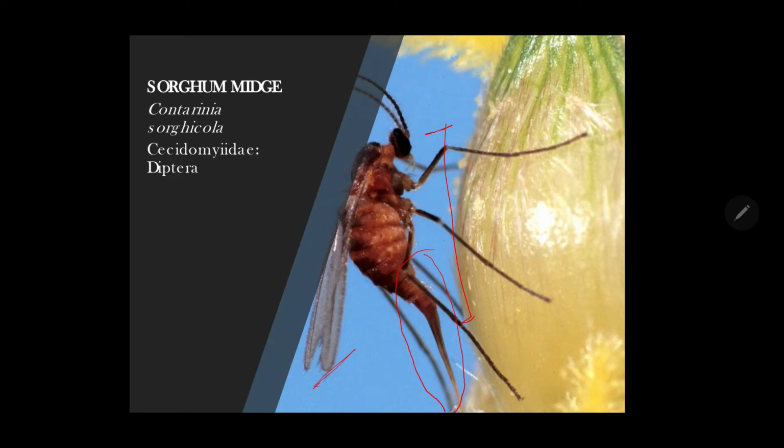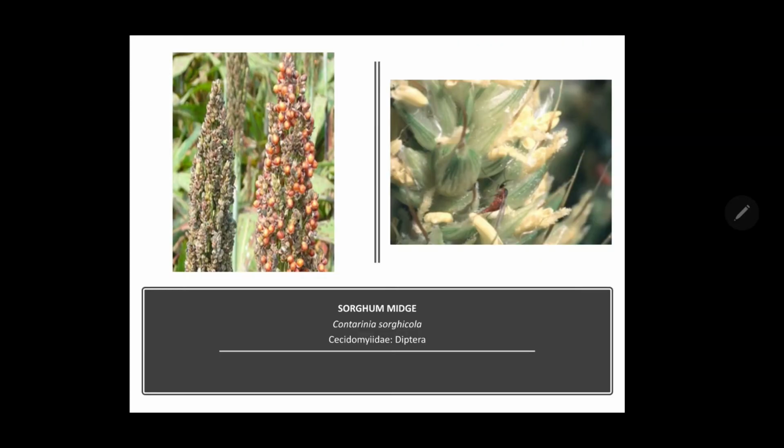This pest lays about 100 to 125 eggs singly into the spikelet, just near the ovary, with the help of the ovipositor. The incubation period is about 2 to 4 days and the larval duration is about 7 to 11 days. It pupates again inside the spikelet and the pupal period is 3 to 5 days.